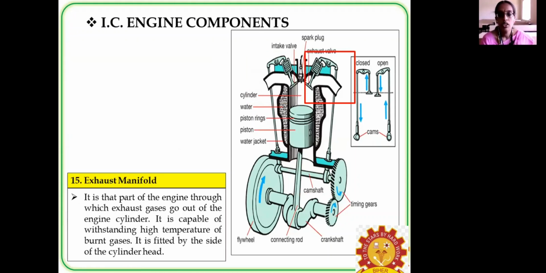The exhaust manifold is the part where the exhaust gases get moved outside of the engine cylinder, and it has to withstand a much higher temperature when compared to the inlet manifold. This is because in the inlet manifold the air is at atmospheric temperature, but in the exhaust manifold the burned gas escapes outside of the engine cylinder. For this reason, it has to withstand a very high temperature.